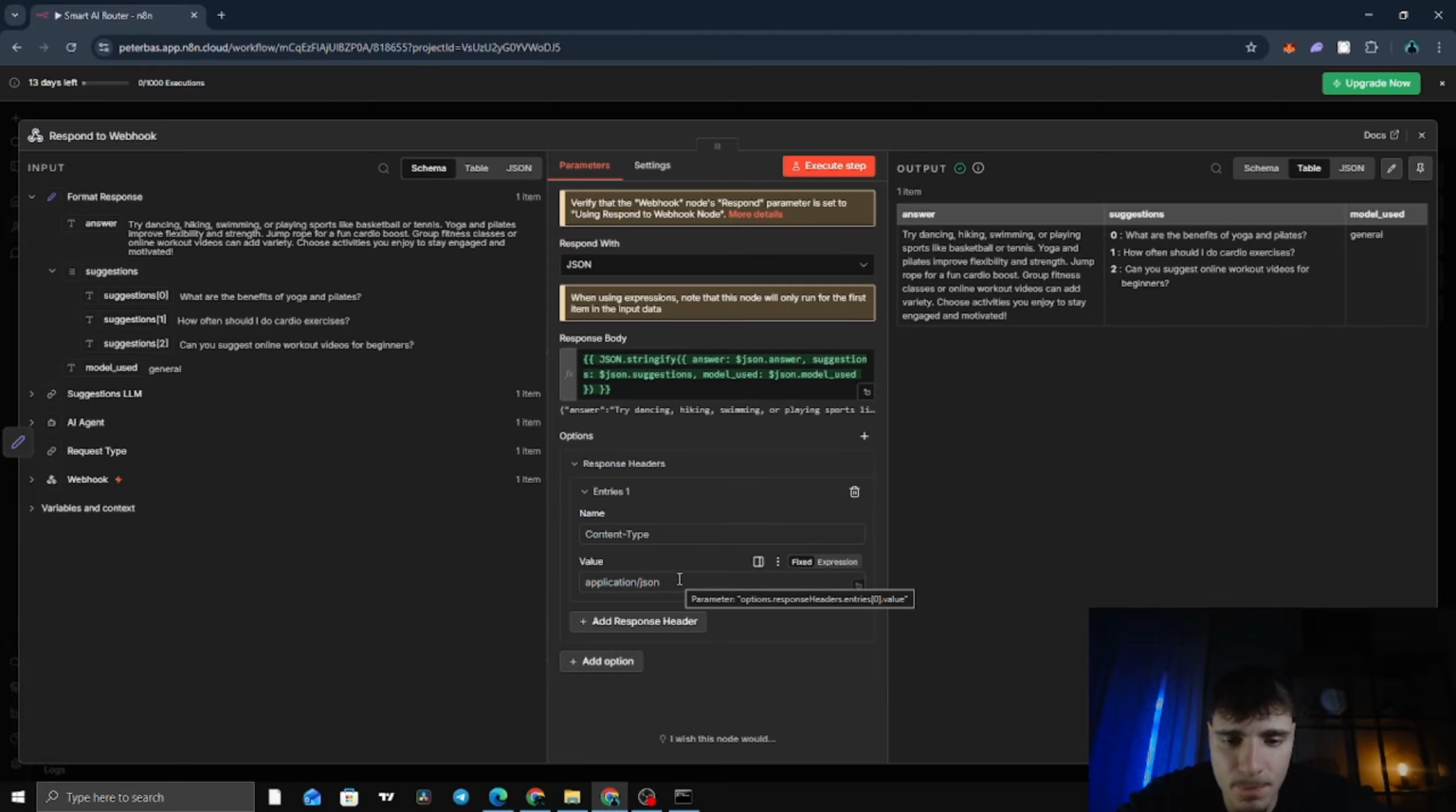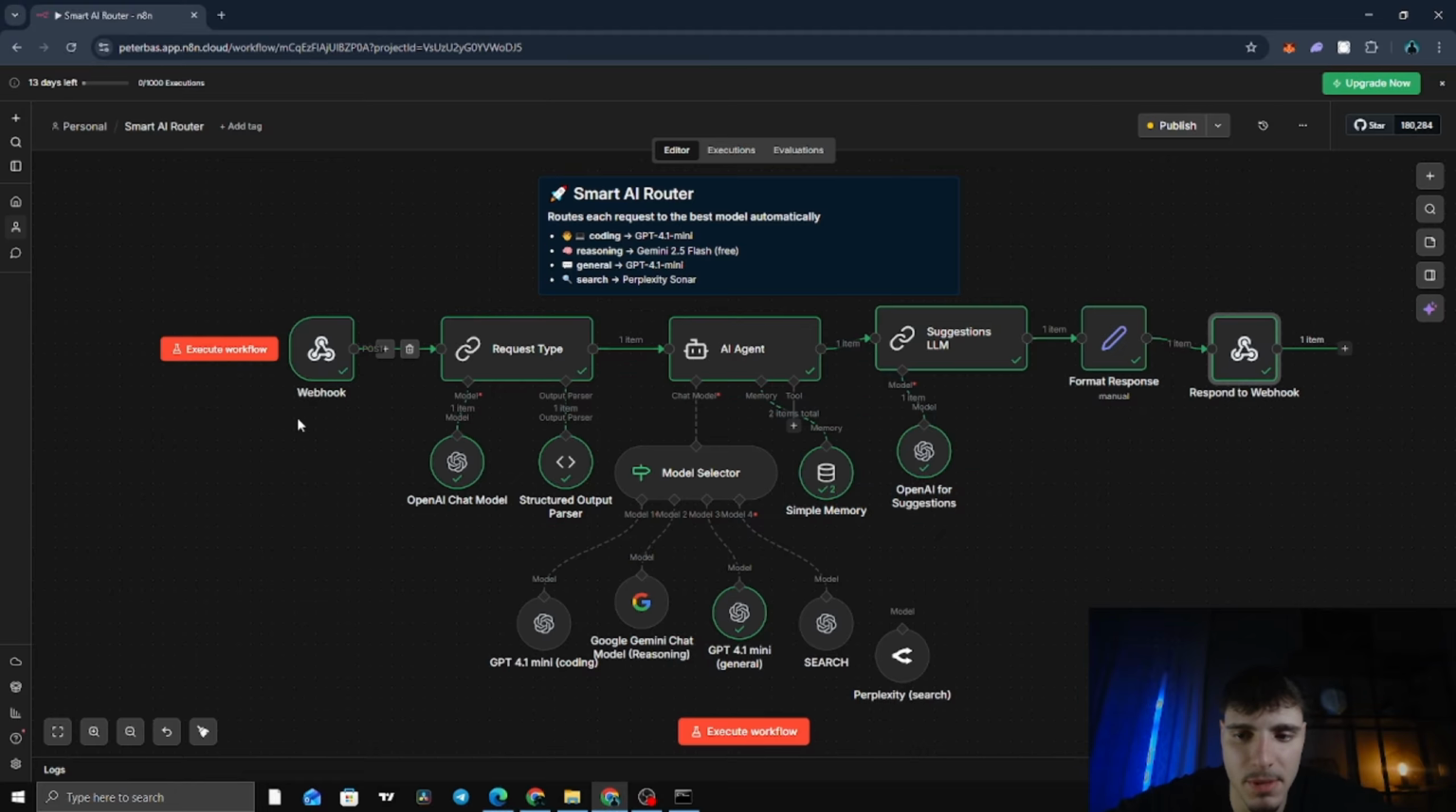That's the full flow. I repeat it again. App sends a message and the webhook receives it. Request type classifies it. And model selector picks the right model. AI agent generates the answer. Suggestions LLMs creates three follow-up questions. Format response assembles everything. And finally, respond to webhook sends it back. And the app displays the result. So this is the whole workflow, fully automated every single time.